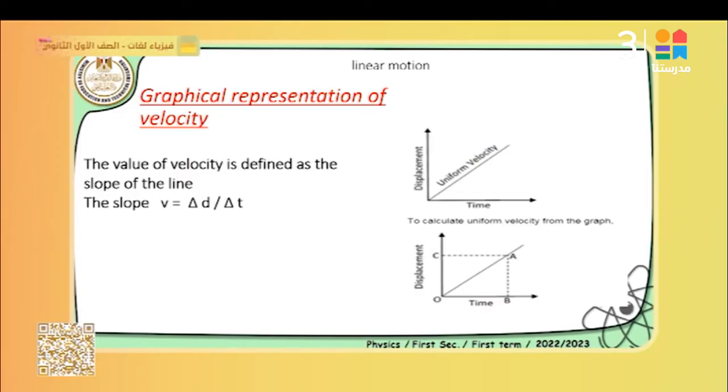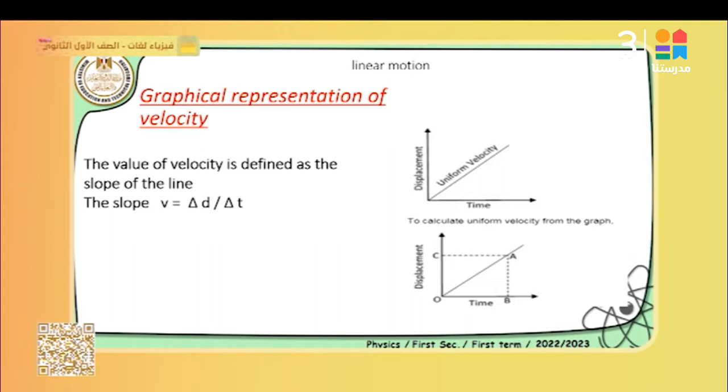Just to represent the relation between the displacement covered by the object and the time, we trace it with displacement on the y-axis and the time on the x-axis. We get a straight line, and the slope of this line represents the change in displacement over the time, which is equal, of course, to the velocity of the motion.